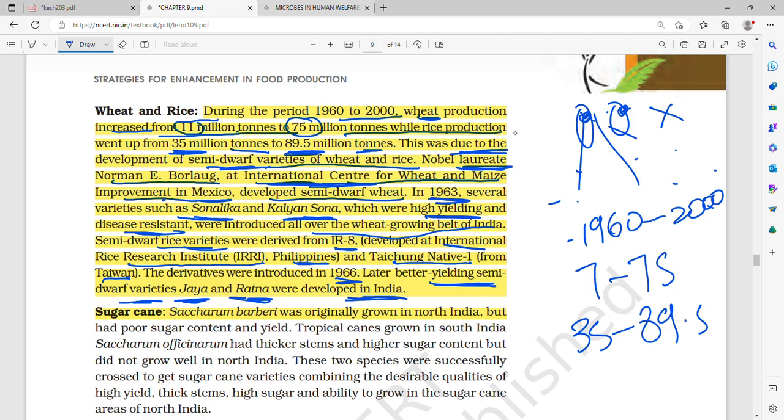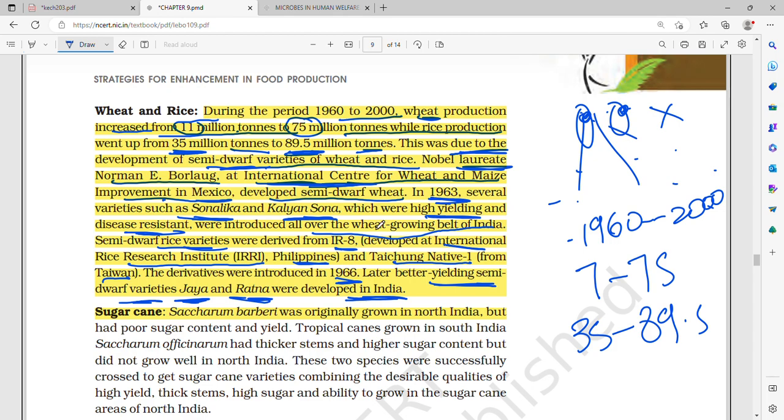So obviously, Norman E. Borlaug was a Nobel laureate. He developed it, but later on Sonalika and Kalyan Sona were introduced in India, and they were high yielding and disease resistant, all over the wheat growing belt in India. Semi-dwarf varieties of rice were first derived from IR8, which was developed in the International Rice Research Institute (IRRI) in the Philippines, and Taichung Native 1 in Taiwan. The derivatives were introduced in 1966, but later on, better yielding semi-dwarf varieties, Jaya and Ratna, were developed in India itself.